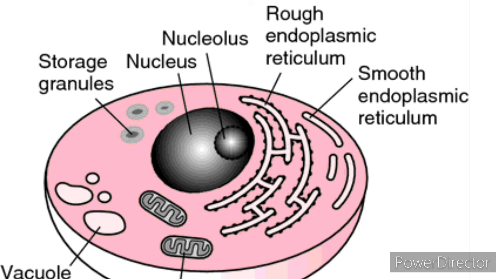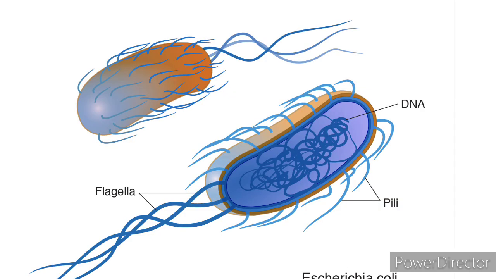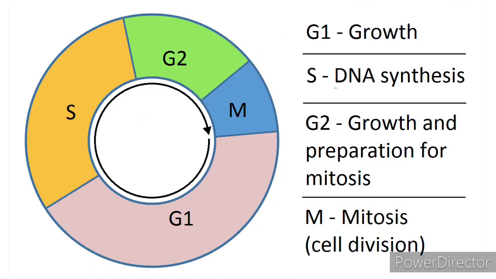Children, in today's class we have discussed the important cell organelle, the nucleus. The nucleus controls all the activities of the cell. It is the brain of the cell. The structure of the nucleus we have discussed, and then we moved on to the next topic, flagella: prokaryotic flagellum and eukaryotic flagellum. Then next we shifted to the topic called cell cycle.